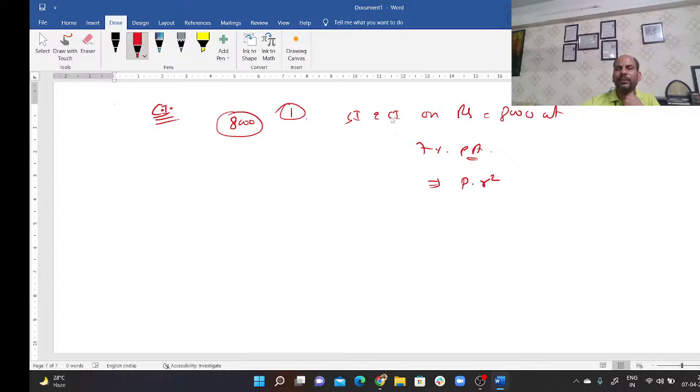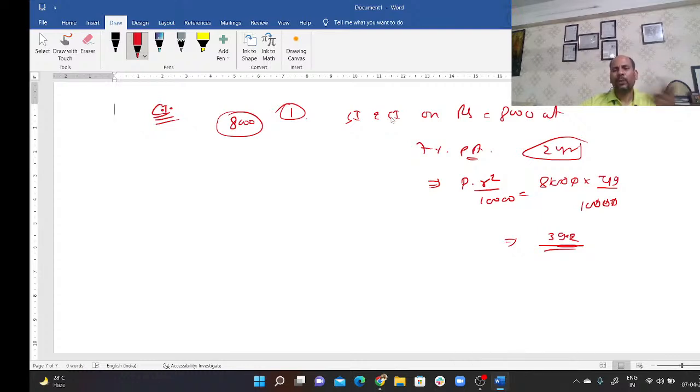The difference is P into R square upon 10,000, where P is principal and R is rate. And this is the difference for 2 years, not for 3 years. So now multiply, it's 39.2. So this will become the difference between SI and CI.